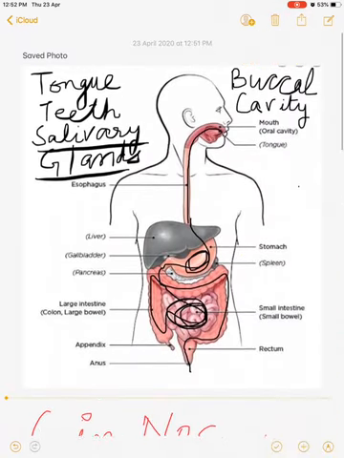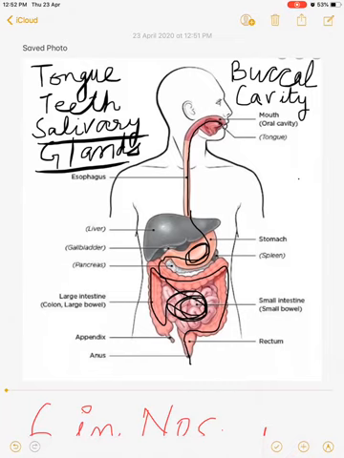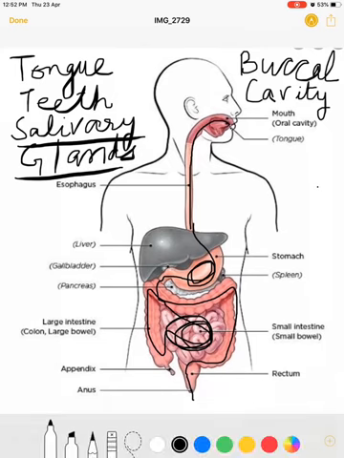Now the next part of the alimentary canal is the esophagus, which is commonly known as the food pipe. But you should write it as esophagus. Somewhere it is written as oesophagus or esophagus. Both the spellings are correct. The main function of the esophagus is to connect the mouth with the stomach so that the food can come through this pipe to the stomach for further digestion.